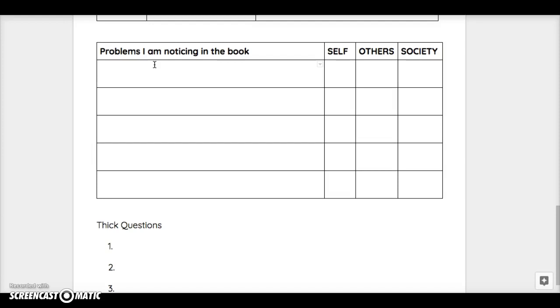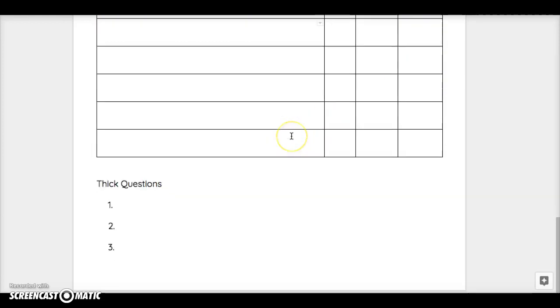central conflict. So once again, you're going to write the problem that you're noticing and you're going to check, is it a problem with self, others, or society? If it fits in more than one box, check more than one box. And then as always, you're going to end with at least 3 thick questions that you will use in your discussion.